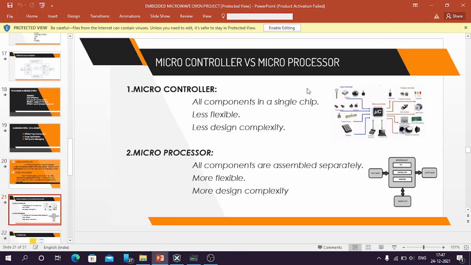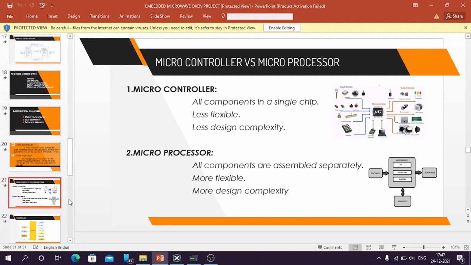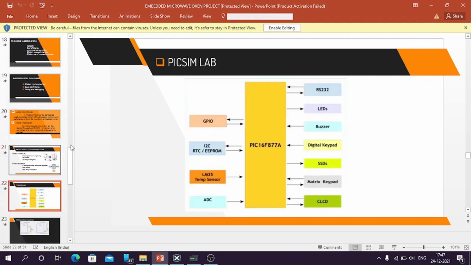Microcontroller versus microprocessor. In a microcontroller, all the components are integrated into a single chip. They are less flexible and have less design complexity. In a microprocessor, all components are assembled separately and are connected through a bus. They are way more flexible and have more design complexity. In our project, we are using the PIC16F877A microcontroller.